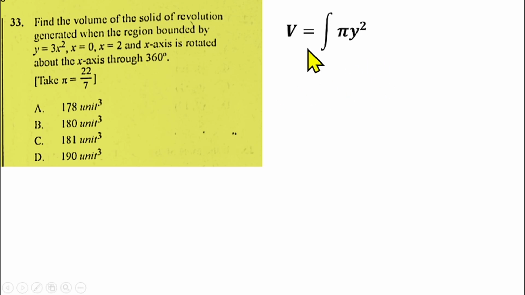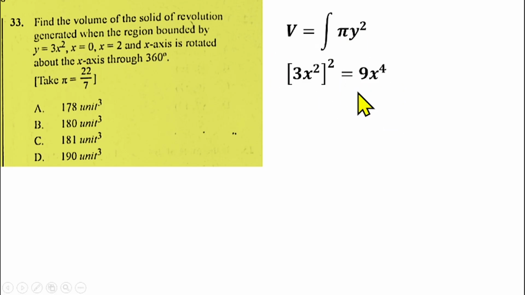So to do this, you need to use the formula volume is equal to the integral of pi y squared. So pi here is a constant, it comes out of the integral. So you're having pi times the integral of y squared, but our y here is 3x squared. So that means you need to square the value of your y. That gives us a 9, because you're having y squared, so if you square 3x squared, that gives us 9x raised to power 4.